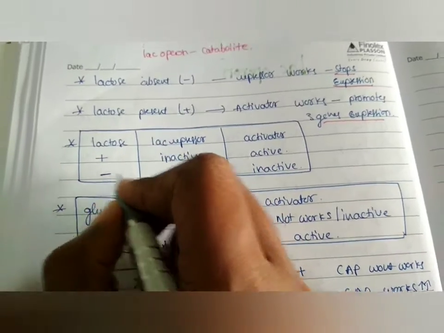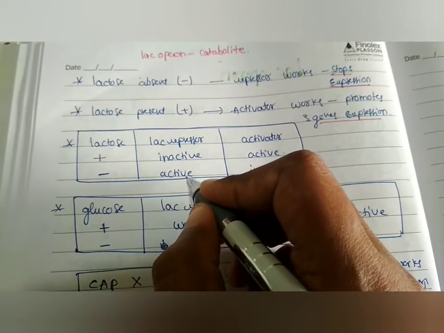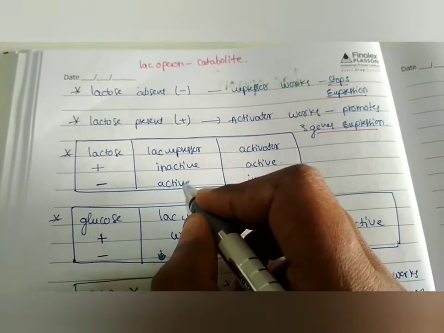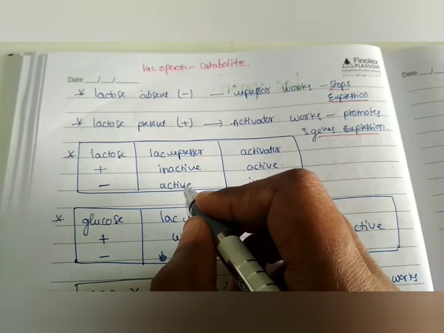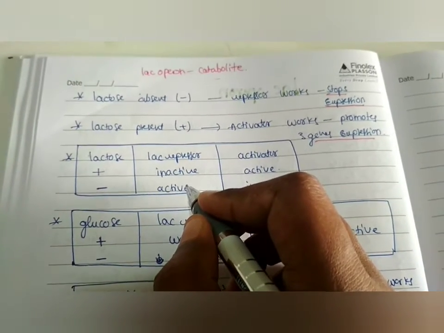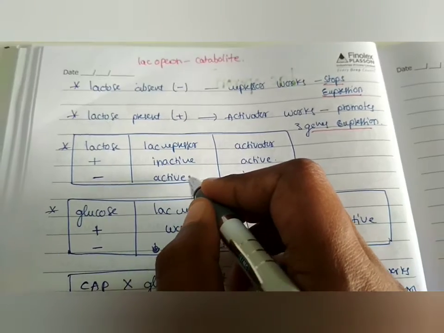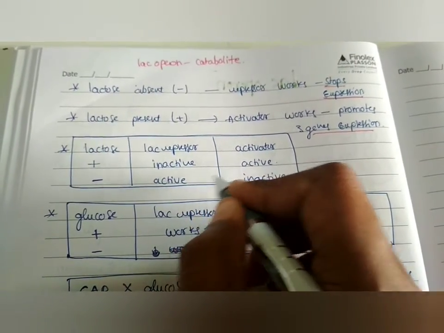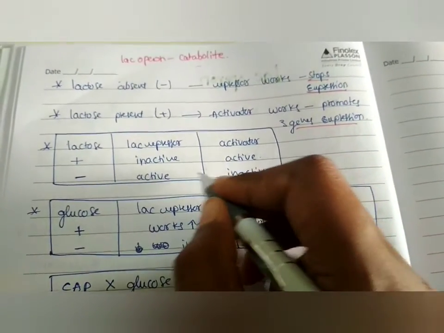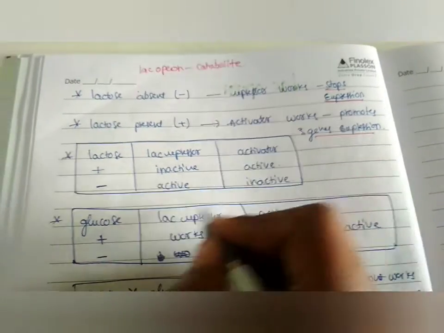When lactose is absent, the repressor is in an active state, because it stops the expression of the genes, and the activator is inactive, the opposite of this.